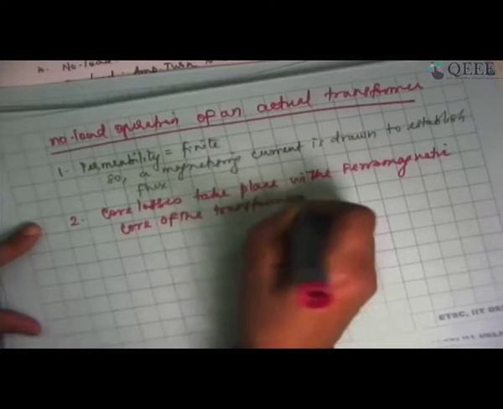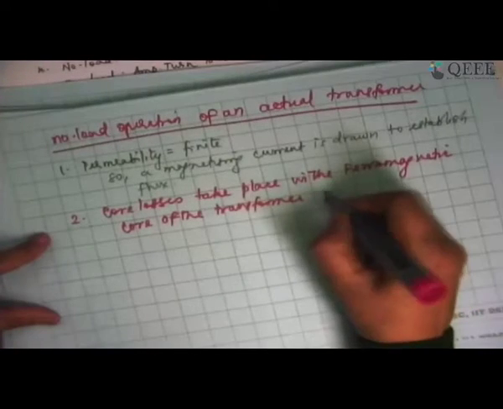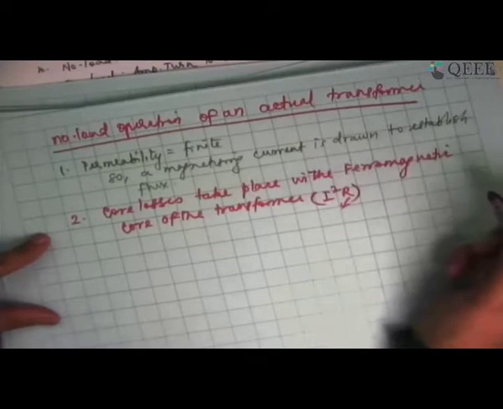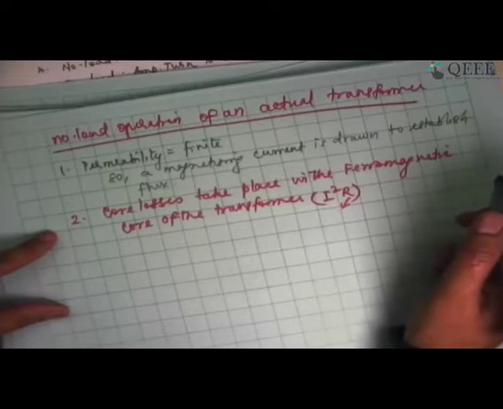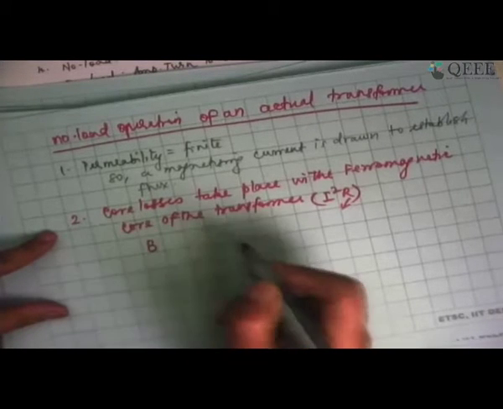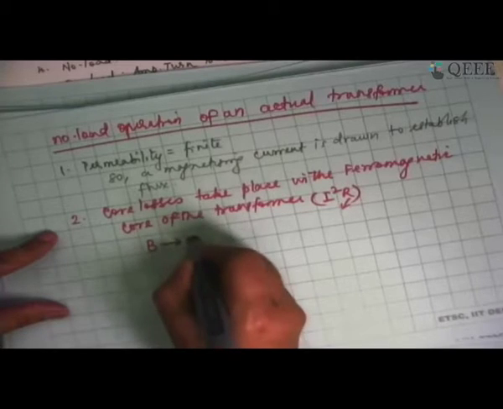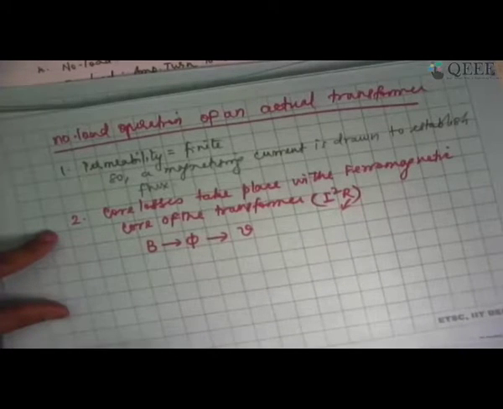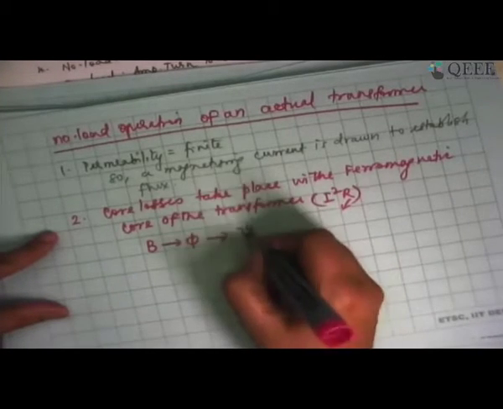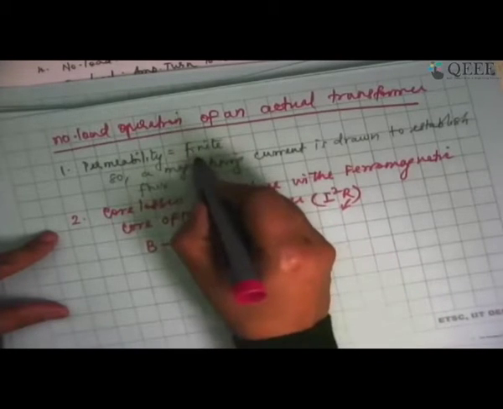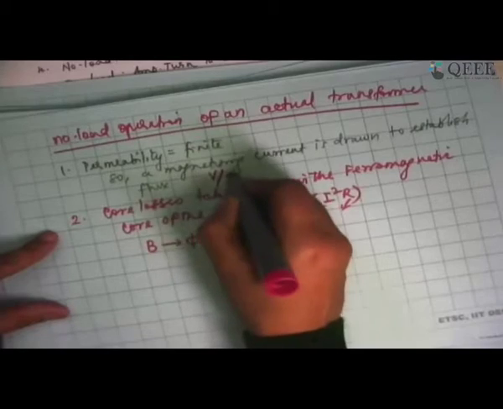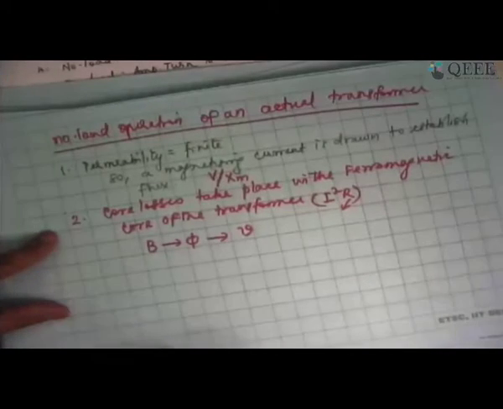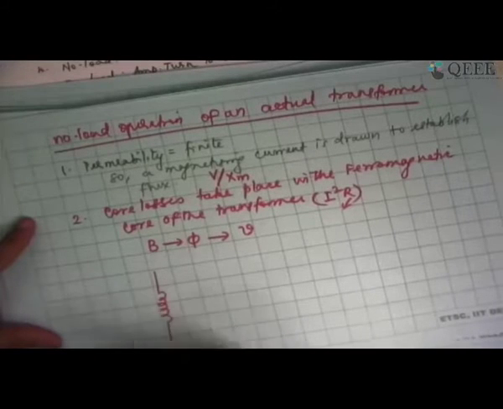The losses which are taking place in the form of I-square losses necessarily have to be represented by a resistance. I can't represent it by an inductance. And these losses depend upon B, which is the flux density, which means it is dependent upon the flux. And if it is dependent upon the flux, it is dependent upon the voltage, not on the current. So if it is dependent upon the voltage, and the magnetizing current is also V divided by Xm, also dependent upon the voltage, both of them have to come in parallel, not in series.